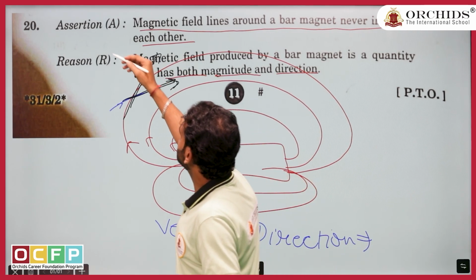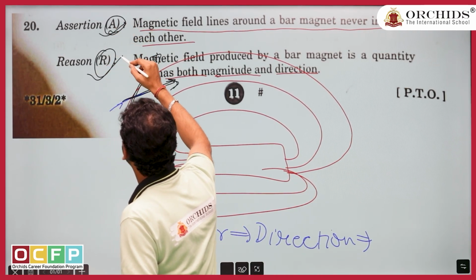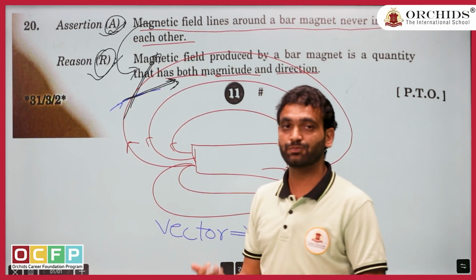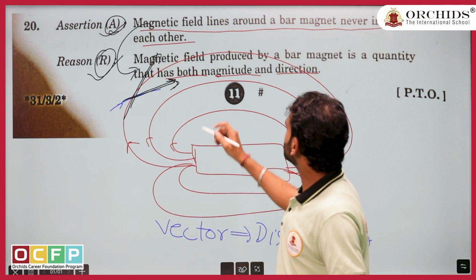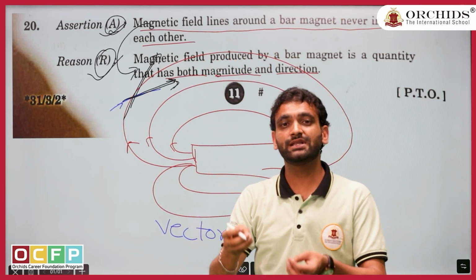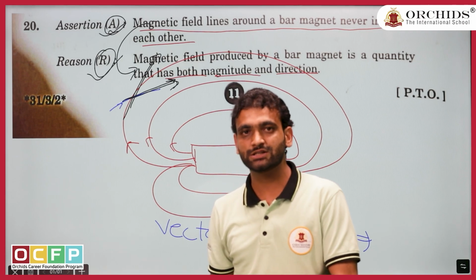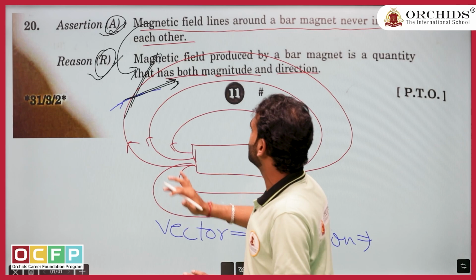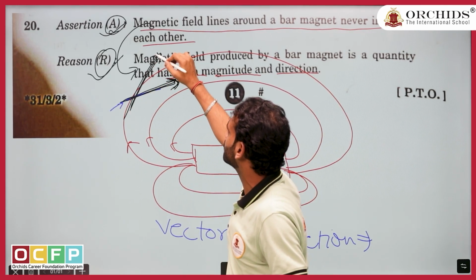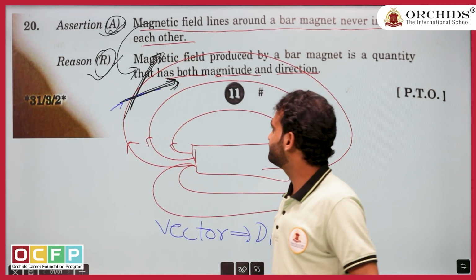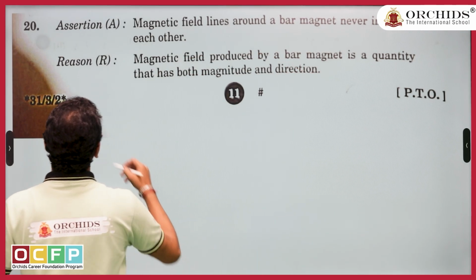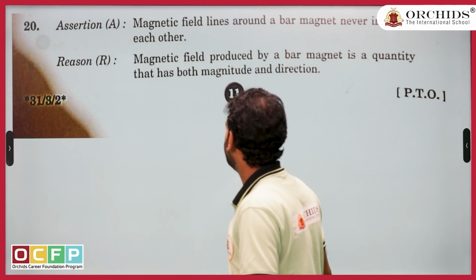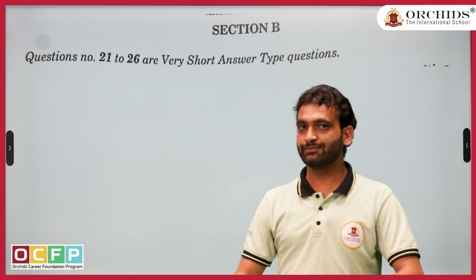So assertion A is correct, reason R is correct, and the reason explains the assertion perfectly. Because why don't they cut? Because they have a direction. If they don't have a direction, then they might be cutting, like in some virtual world. We can talk about that. But no, the logic is very much clear. Because it is a vector quantity, that is why it is not cutting. So the option is A, where A is correct and R is correctly explaining A. So this was the end of our MCQs.